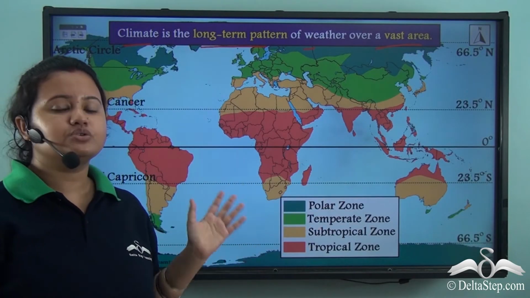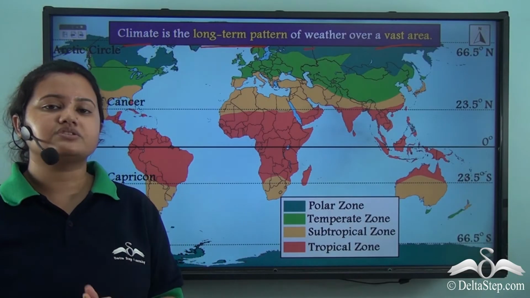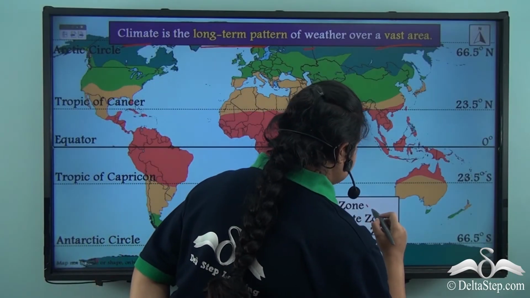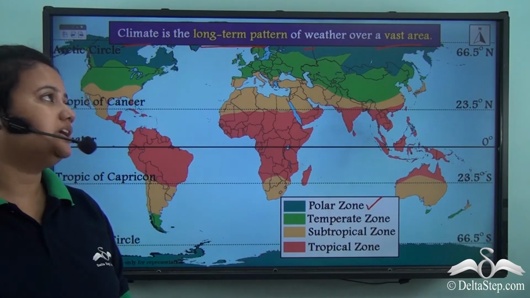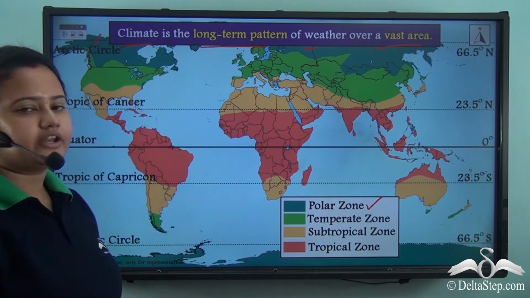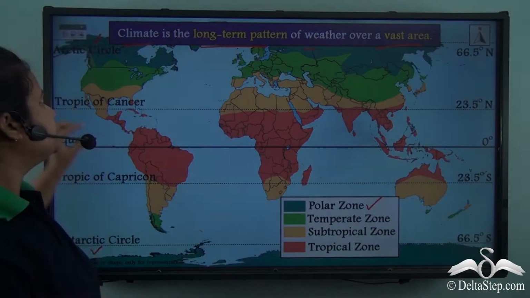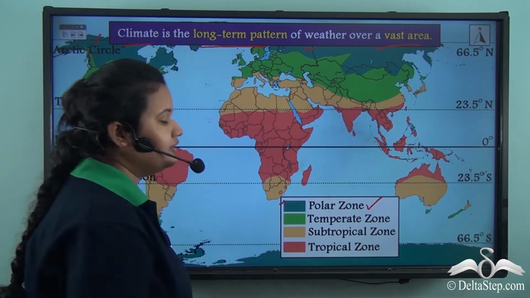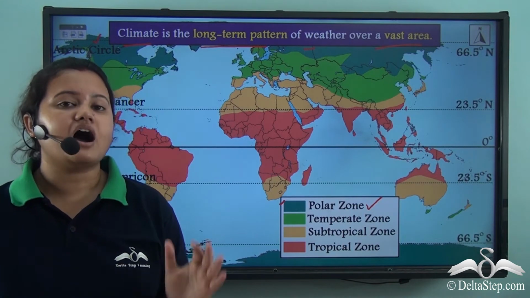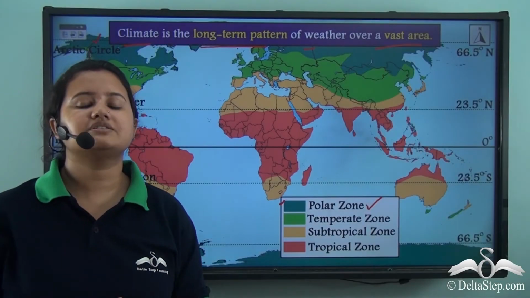Now this map shows the important climatic zones of the world, and we have 4 climatic zones in the world. The first type of climatic zone is polar zone. Now, polar zone is the region surrounding the Arctic Circle in the northern hemisphere and Antarctic Circle in the southern hemisphere. So, this region in the map marked by this dark green color represents the polar zone. Now, polar zones usually have very harsh cold winters, which is very difficult to survive, whereas the summers are pleasant.